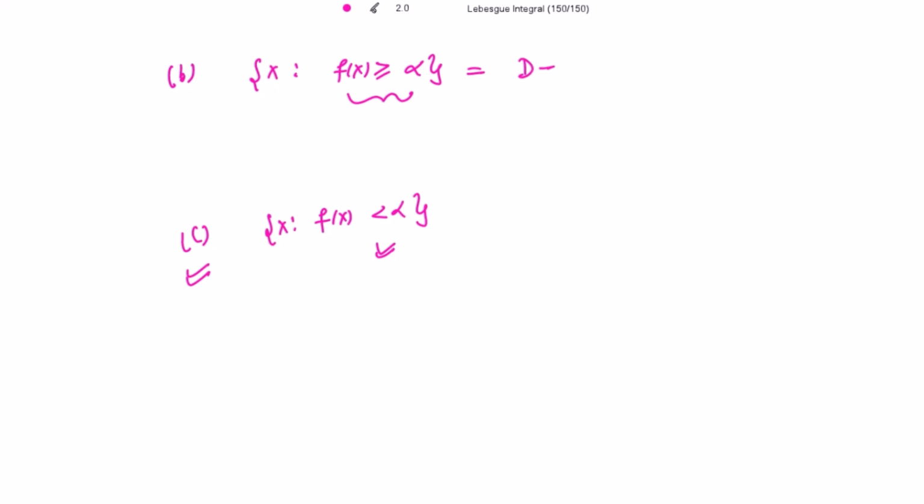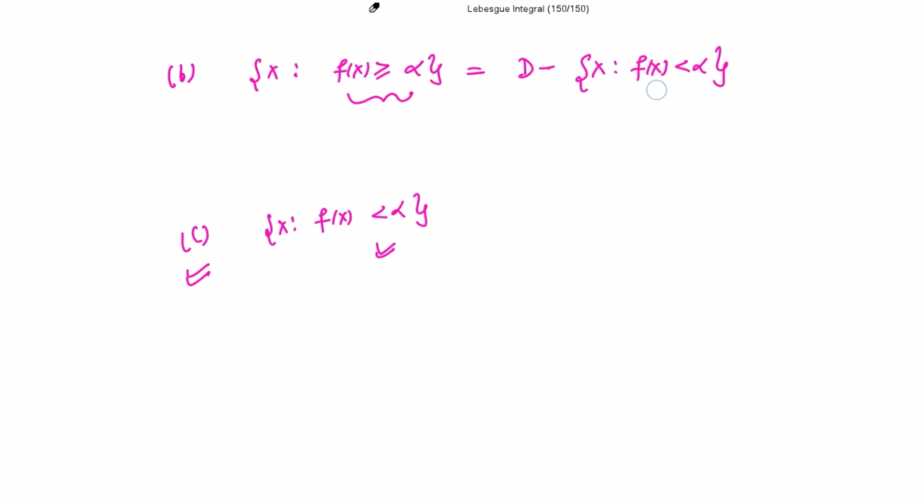What is the B part? It is all those x for which f of x is greater than or equal to alpha. To show that this is measurable, how can I write this? Because I need to use the C part, that is all those x for which f of x is strictly less than alpha, I have to subtract this set from the domain, because here it is f of x greater than or equal to alpha. So subtracting the set of all those x for which f of x is strictly less than alpha works.